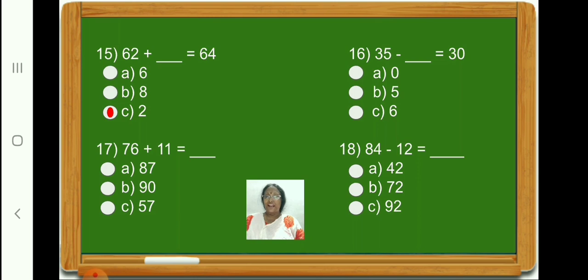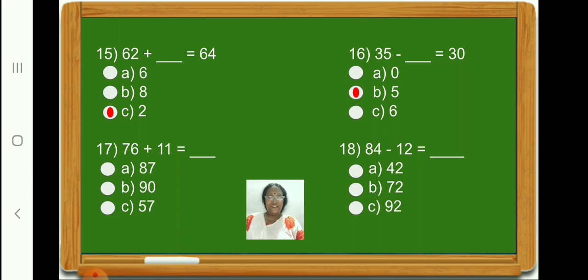Therefore, option A is not correct. Now, let us go and see option B. If we subtract 5 from 35, what we will get? Yes, we will get 30. So, children, option B, 5 is the correct answer. So, let us click on option B.